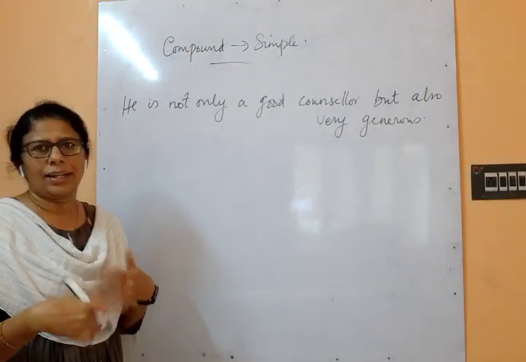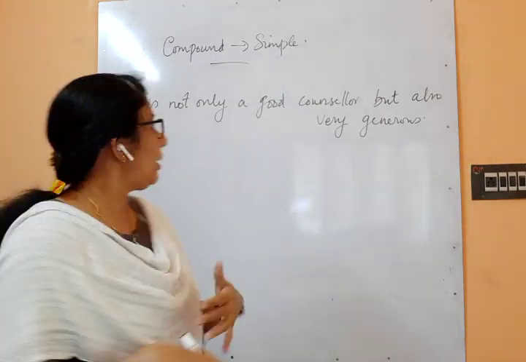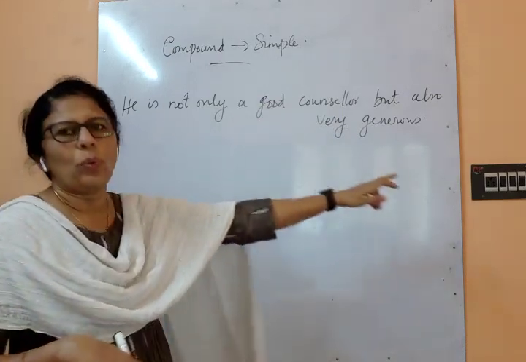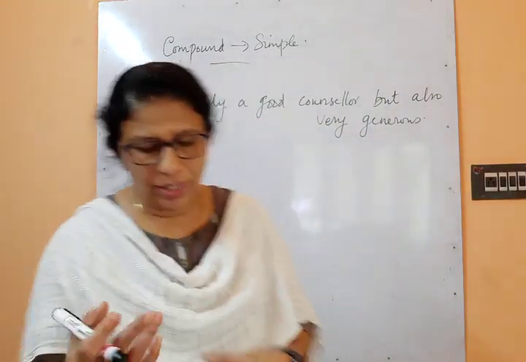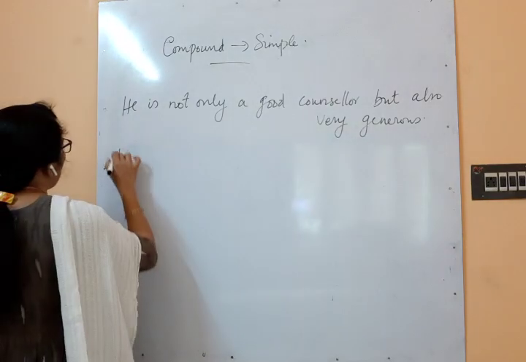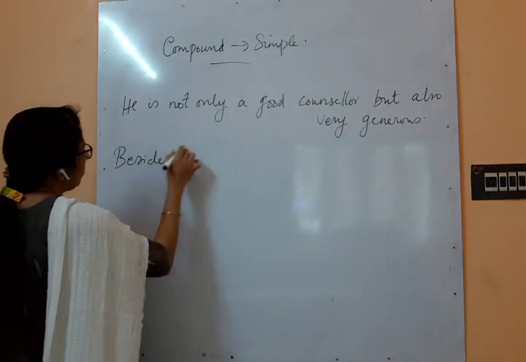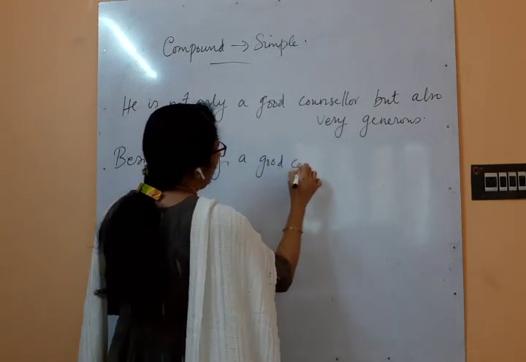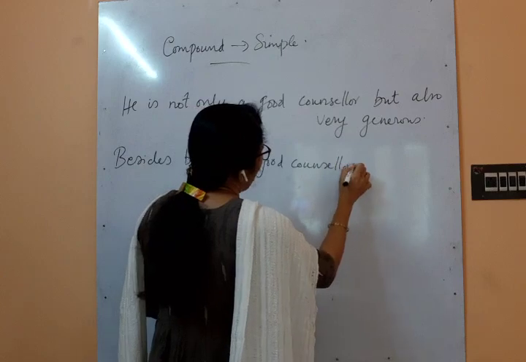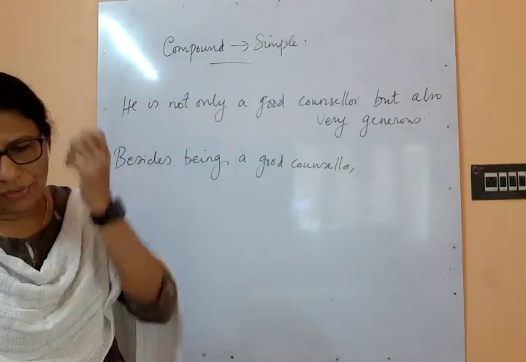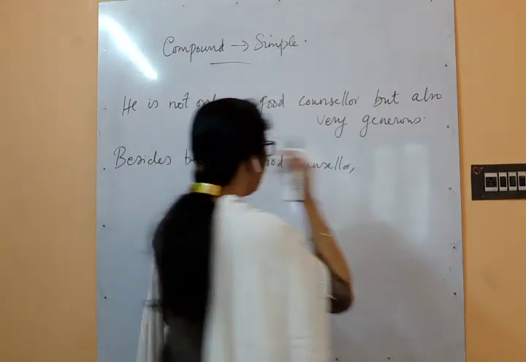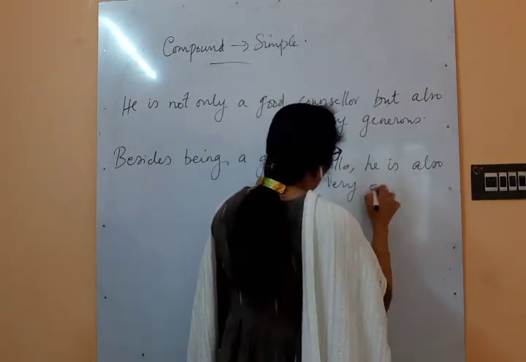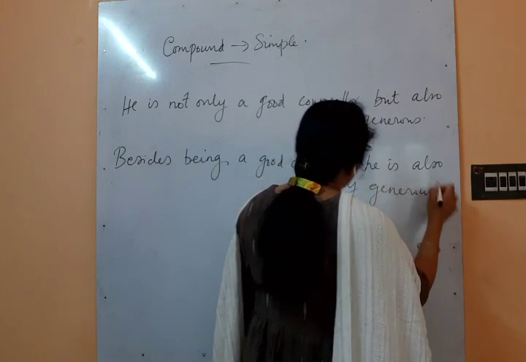So we have already studied how we will convert. Okay, in addition to being a good counselor, he is also very generous. And another way also for you to write: besides being a good counselor, he is also very generous.